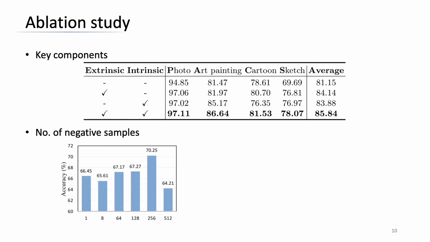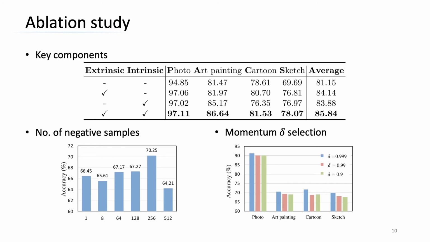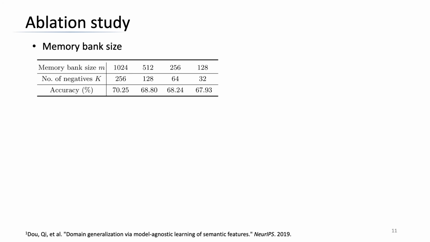We also analyze the best number of negative samples and momentum parameter. It is observed that the network performs well when the momentum is relatively large. A small momentum would degrade the network performance, suggesting that a slow updating momentum encoder is beneficial to the feature consistency. The size of memory bank M can be adjusted according to different tasks. Our method is able to generate better results with a large memory bank size and negative samples.